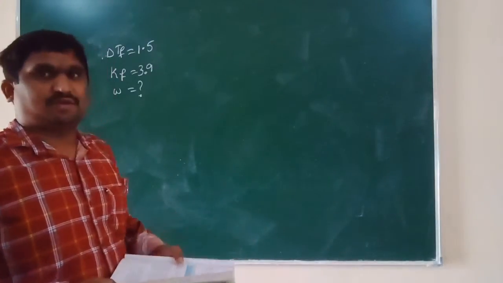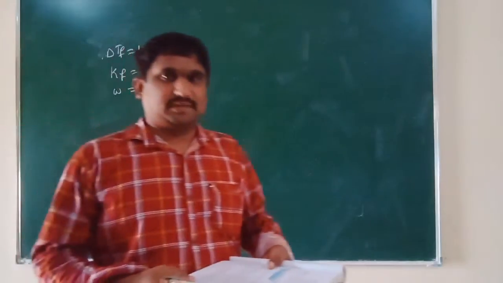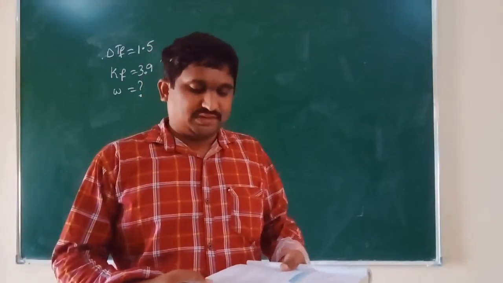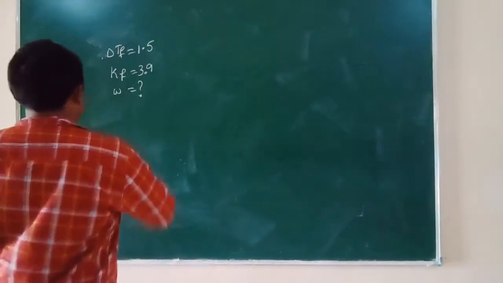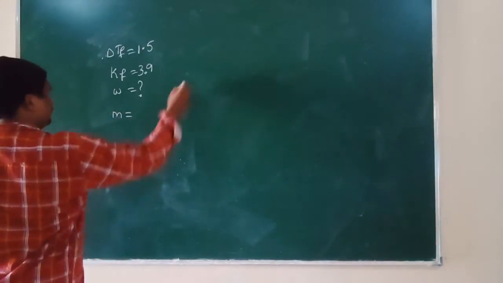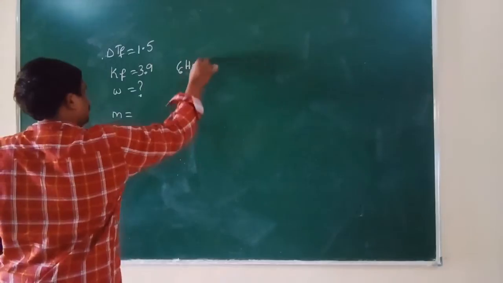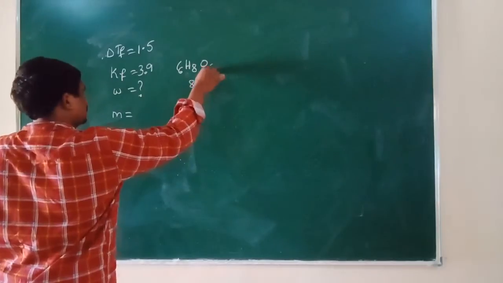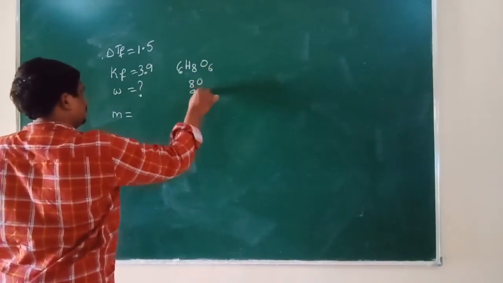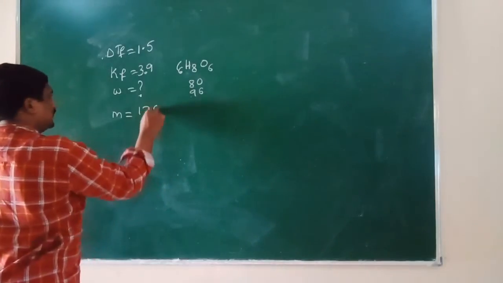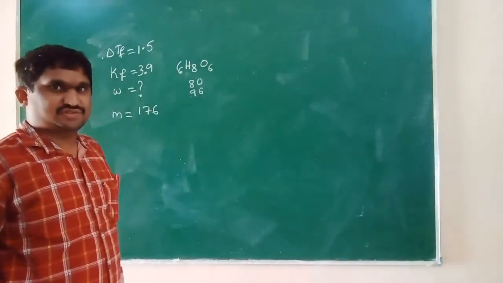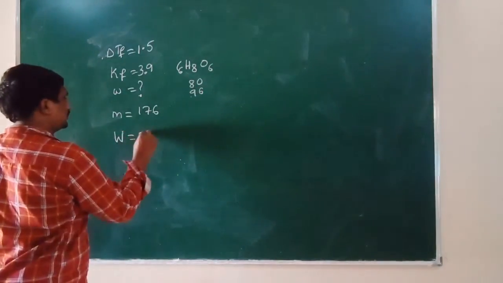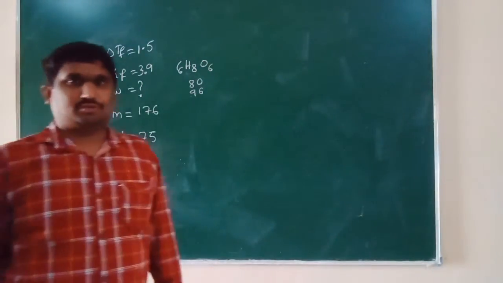They gave the molecular formula of ascorbic acid, C6H8O6. What will be the molecular mass? C6 means 72. Molecular mass of ascorbic acid C6H8O6: 72 plus 8 is 80, plus oxygen, 6 times 16 is 96. In total we get 176, the molar mass of ascorbic acid. And the weight of solvent given is 75.